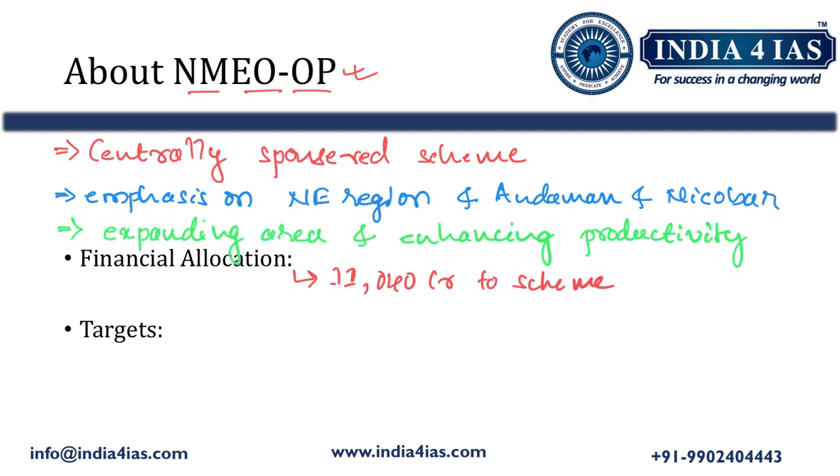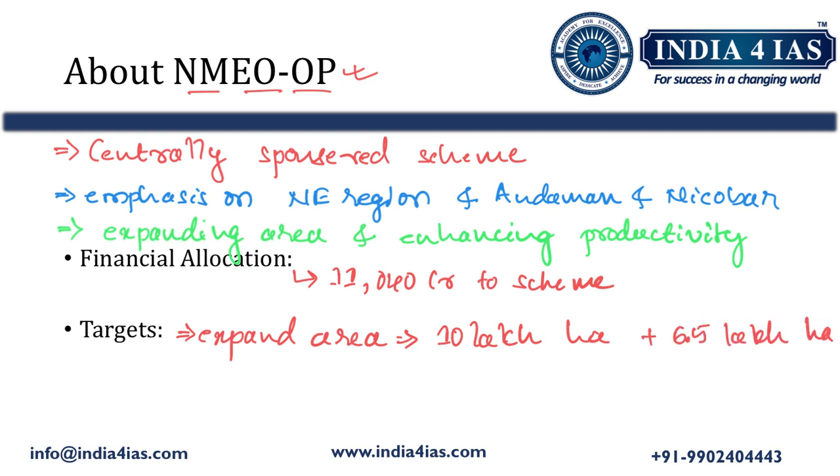If we look at the targets set by the scheme, they are as follows. The scheme intends to expand the area under oil palm cultivation to 10 lakh hectares from the previous 3.5 lakh hectares in the year 2019-20. It also aims for an additional 6.5 lakh hectares by the year 2025-26.